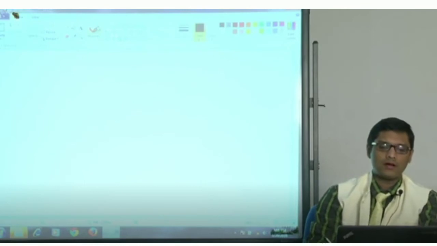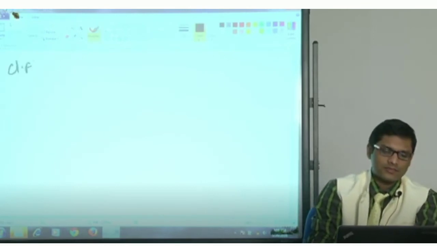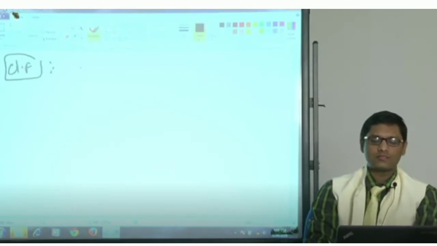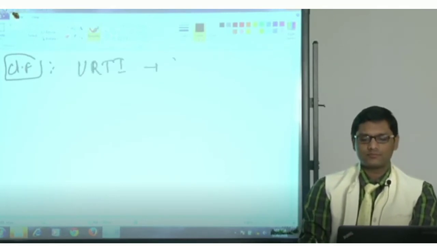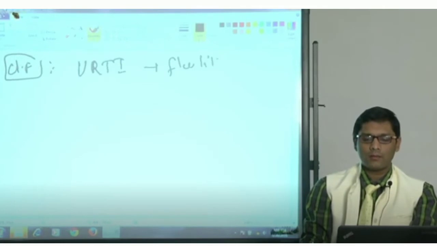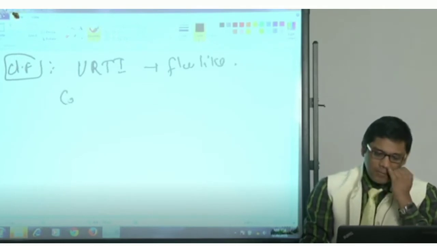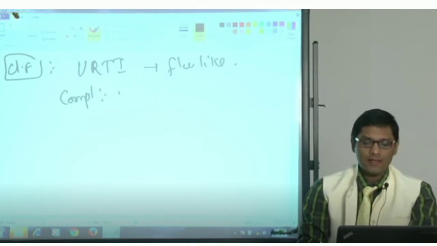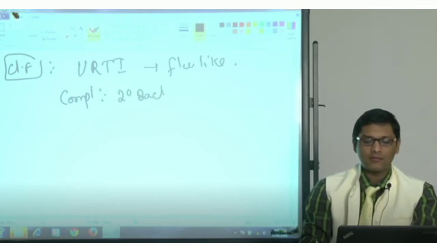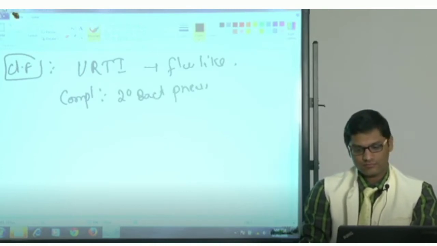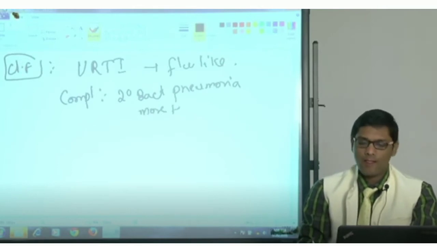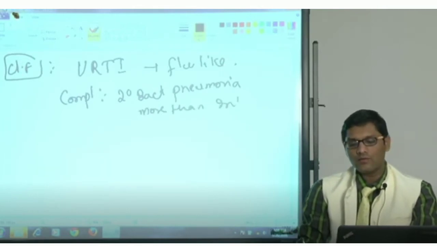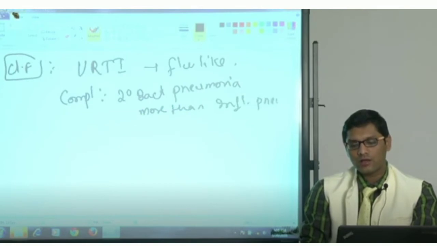Coming to the clinical manifestation, influenza can produce upper respiratory tract infection, flu-like manifestation. Among the complications, secondary bacterial pneumonia is more common than influenza-induced pneumonia.